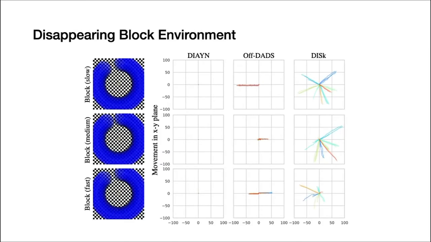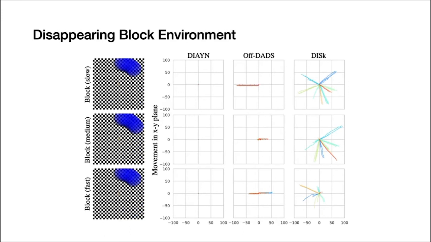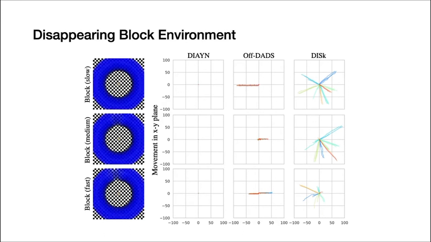In the block environment, we observed traditional skill learning algorithms latch onto one particular instance of the changing environment and ignore further changes. On the other hand, DISC takes advantage of the newly available parts of the environment as it learns its skills, and it learns a diverse set of skills, most of which were not available in earlier episodes. Here, we can see the full results over 3 different instances of the block environment. We can see that DISC performs much better compared to the previous skill learning algorithms in this changing environment.